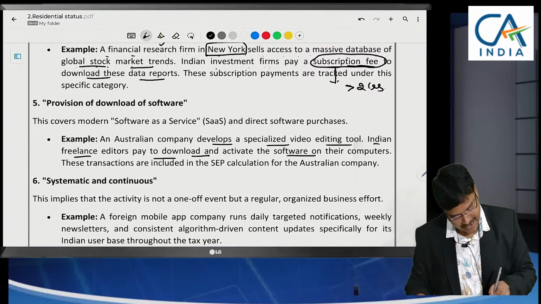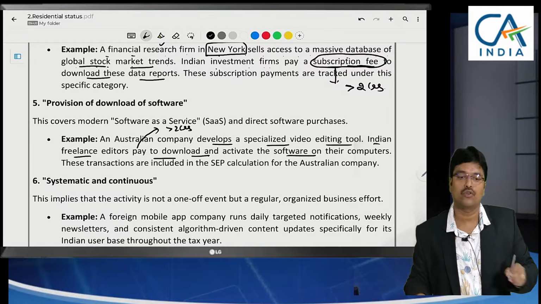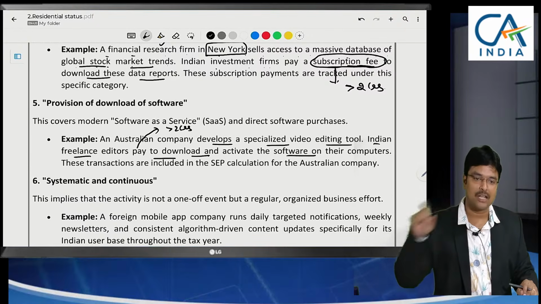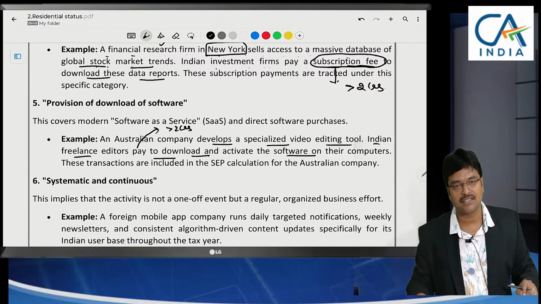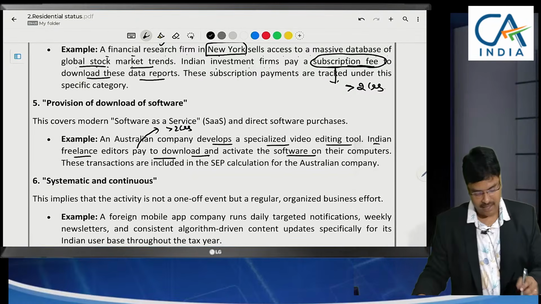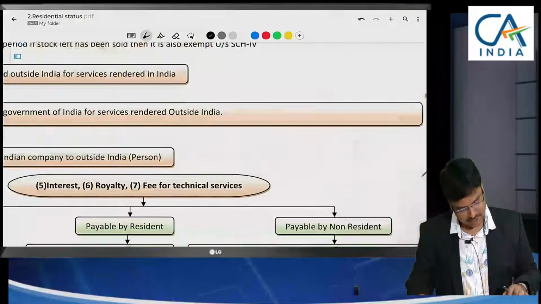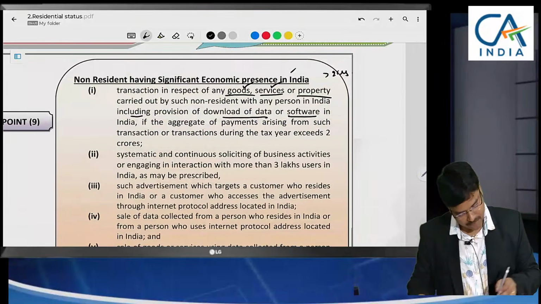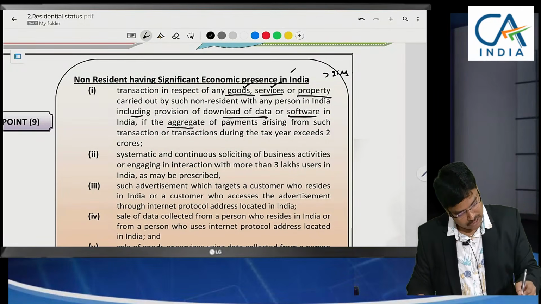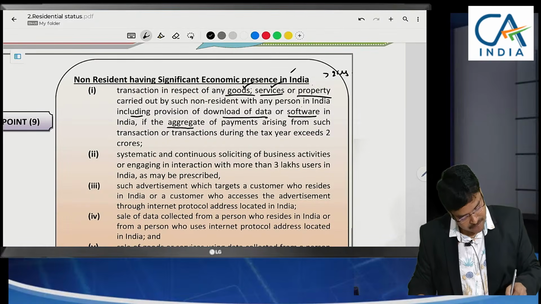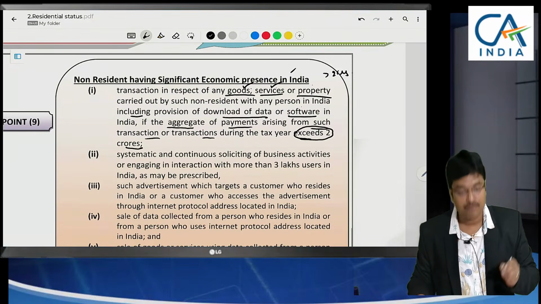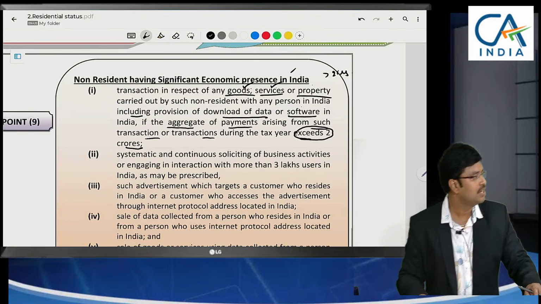But here, for this we are paying fees. If this fee is greater than 2 crores, not only from us, but from the total Indian customers, if you receive greater than 2 crores, then significant economic presence is in India and it will be taxable. So till here, is it okay? So the first point got completed. If the aggregate payments for all these 5 cases, 1, 2, 3, 4, 5 we have completed, for such transactions should exceed how much I have said to you? 2 crores has to be exceeded.